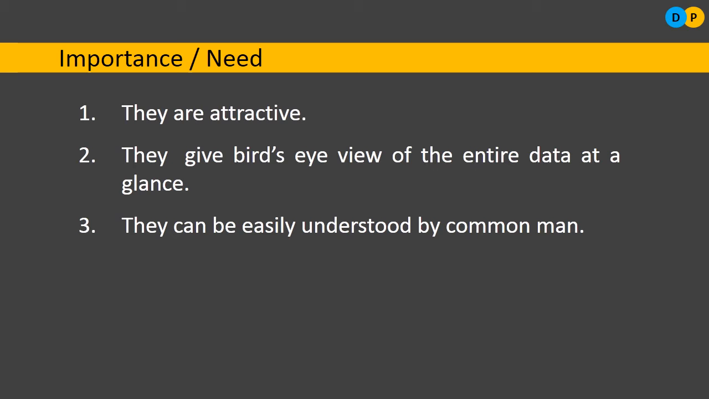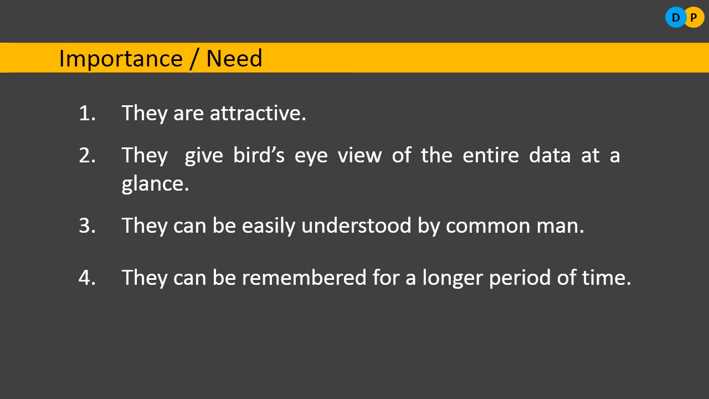The third important feature is they can be easily understood by a common man. This is very, very important. The data may be presented in a magazine, in a newspaper, or in any other documents or study materials, whatever it may be, but we have to reach the common man. If the data is easily absorbed by the common man, then it can be understood that the data has reached the maximum target audience. So if the data is presented in a diagrammatic or graphical presentation, then it can be easily understood by a common man.